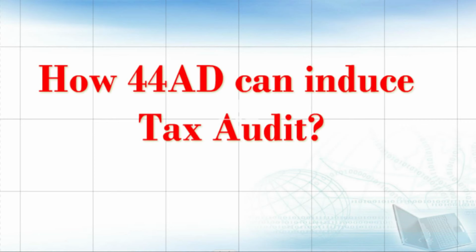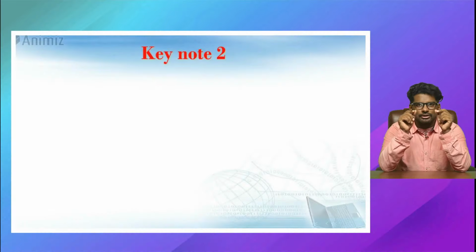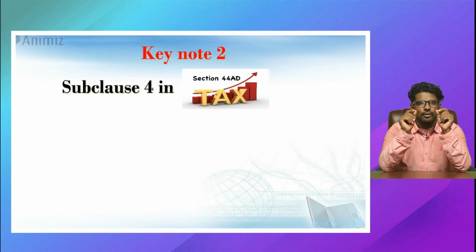Now we will see how 44AD can induce tax audit. This is also touched upon in our part 1. We are just putting the same clip again for your perusal. Keynote number 2. This is going to be a little tricky. Pay keen attention. There is a sub-clause 4 in 44AD.